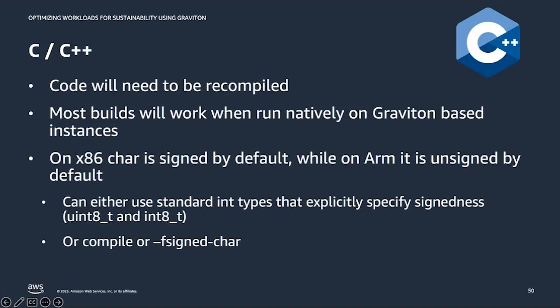For C and C++, your code will need to be recompiled, right? There's no getting around that. The good news, though, is that most builds will work when run natively on Graviton-based instances. One difference is that on x86, the char symbol is signed by default, while on ARM, it's unsigned by default. And you can address this either with compile flags or with using standard integer types.